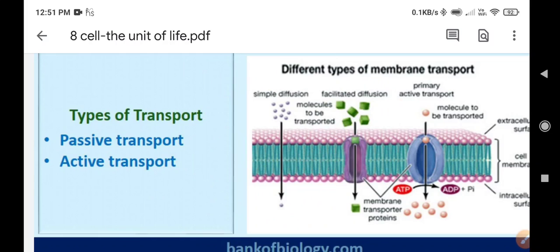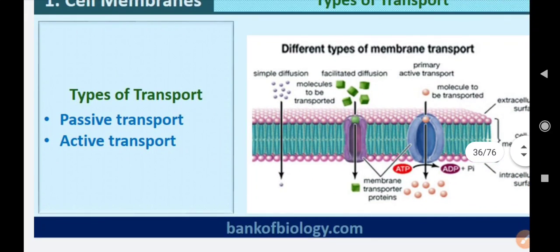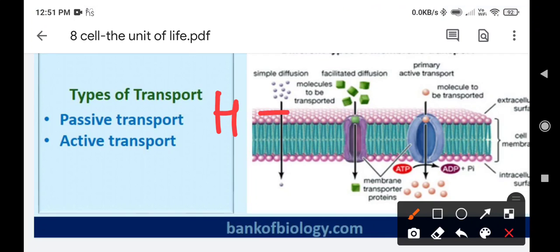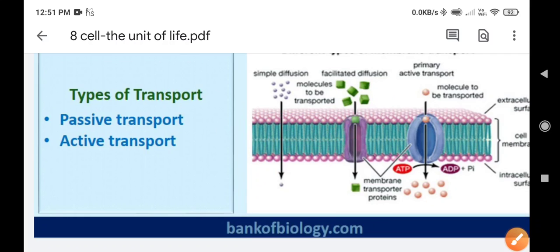Normally passive transport is known as diffusion. This is the first term which you have already heard about. When molecules are moving from higher concentration to lower concentration without using energy, it is passive transport, and you can also use another term for it, diffusion. In active transport, the movement takes place from lower to higher concentration but with the help of ATP. So this is the basic difference.